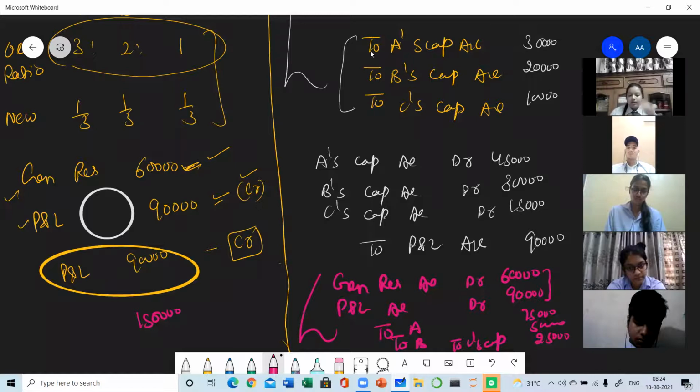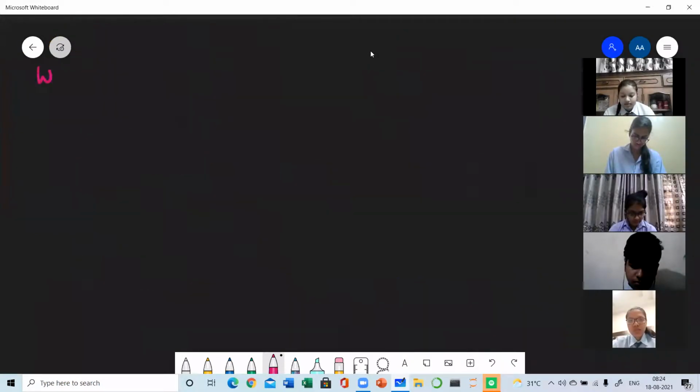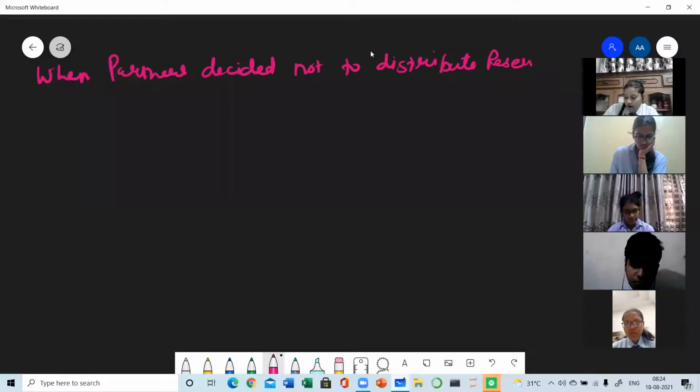Now the second example, in which it is mentioned in the question that partners do not want to distribute the reserves. Partners have decided not to distribute reserves. So in this case, let's take the same example, A, B, C and their old ratio 3, 2, 1.